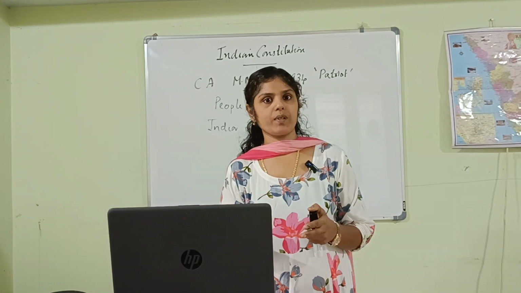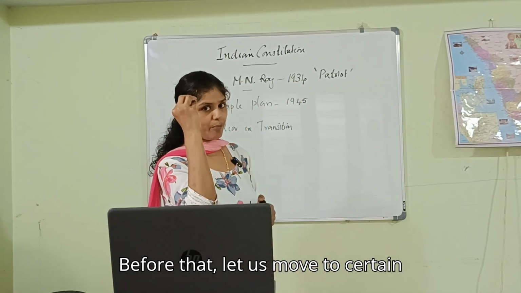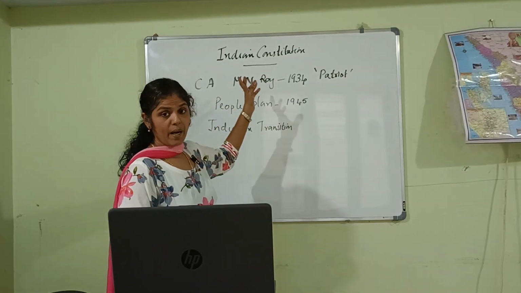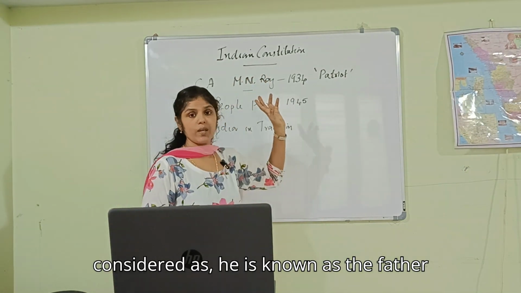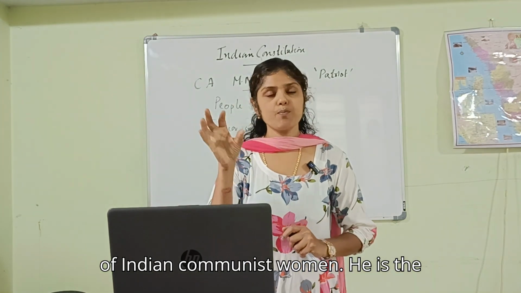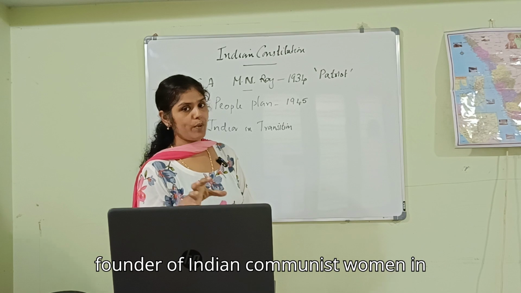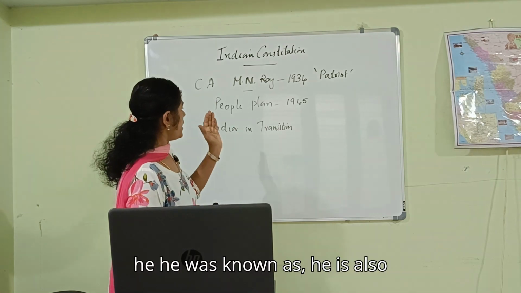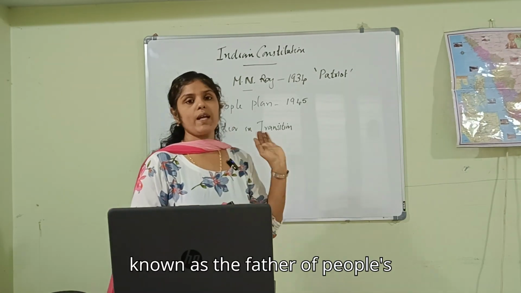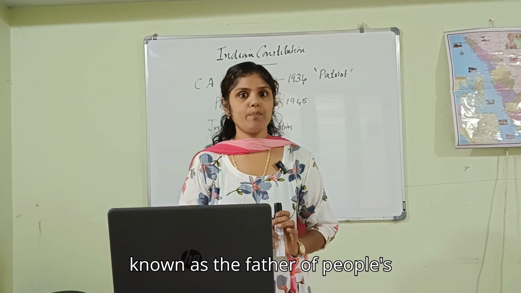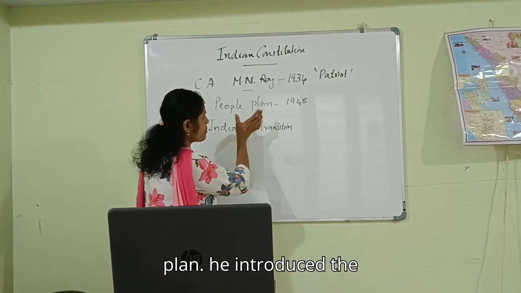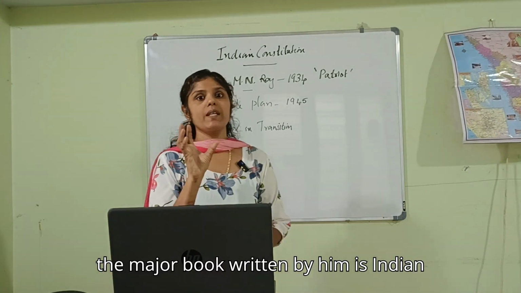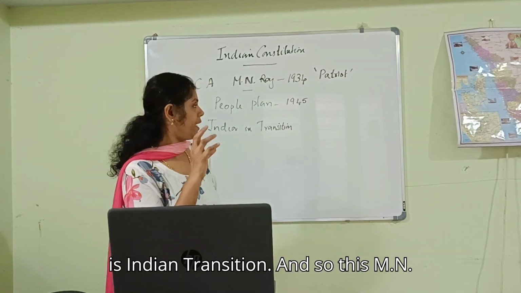Before that, let us recollect certain points relating to M.N. Roy. M.N. Roy was a pioneer communist leader. He is known as the father of the Indian communist movement, the founder of the communist movement in India. He is also known as the father of the People's Plan, which he introduced in 1945. The major book written by him is India in Transition.